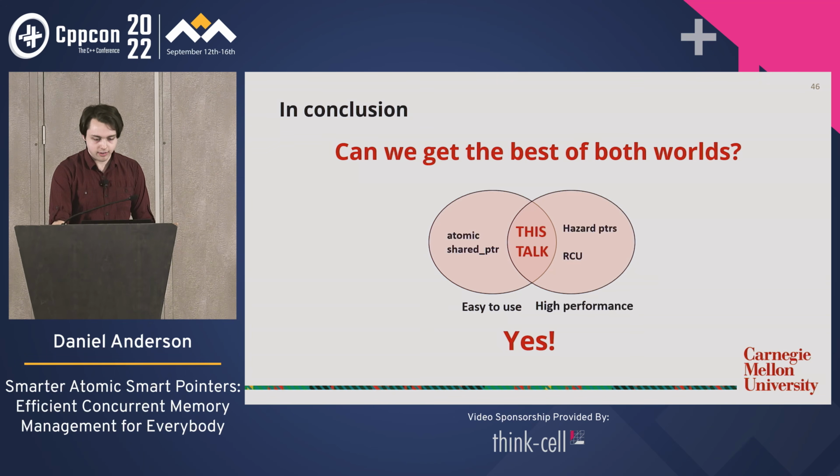Okay, good question. So the question was, what happens if we have more writers? Because right now we're doing 99% reads, 1% updates. And this is pretty typical for deferred reclamation techniques like hazard pointers and RCU. They are mostly designed for cases where there are mostly readers. But, well, let's have a look. I do have a slide for that.